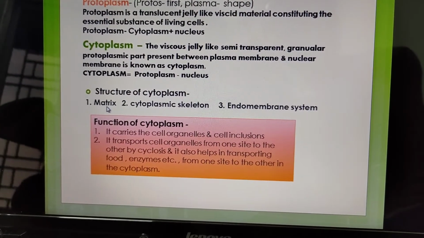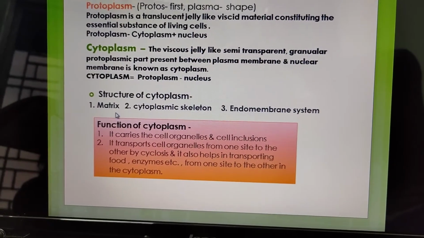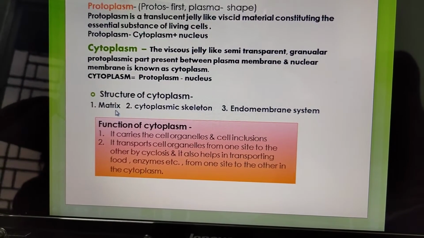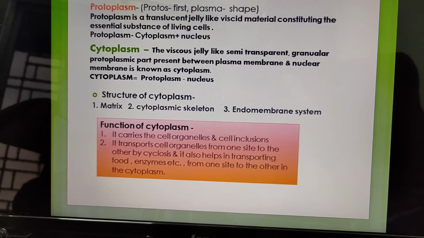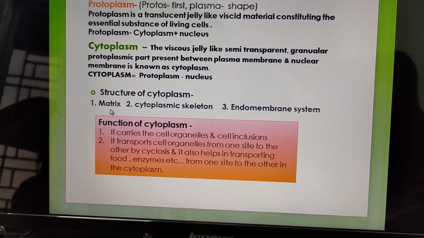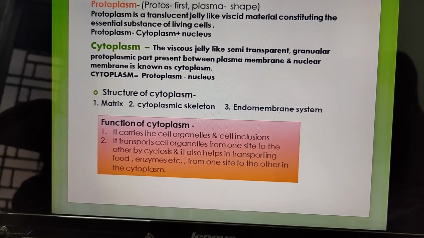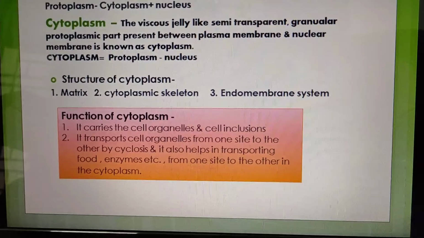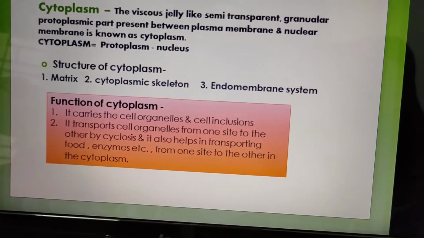First we know matrix. The homogeneous material of the cytoplasm devoid of cell organelles is known as matrix. It is colloidal in nature. Matrix is composed of protein, fat, carbohydrate and mineral salt in aqueous medium.